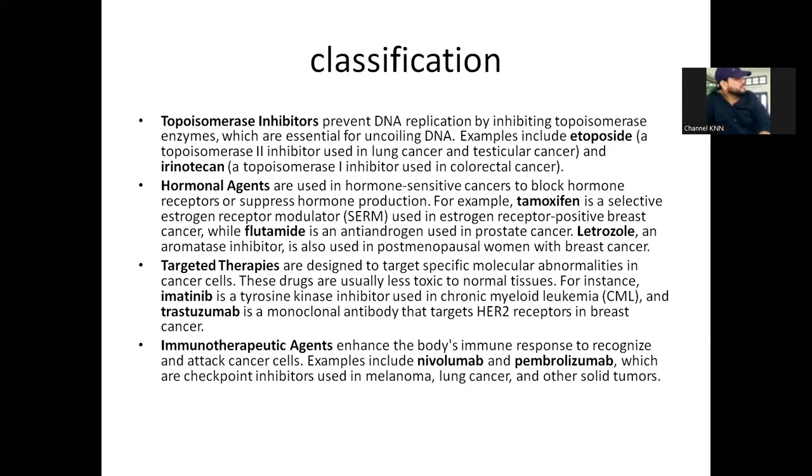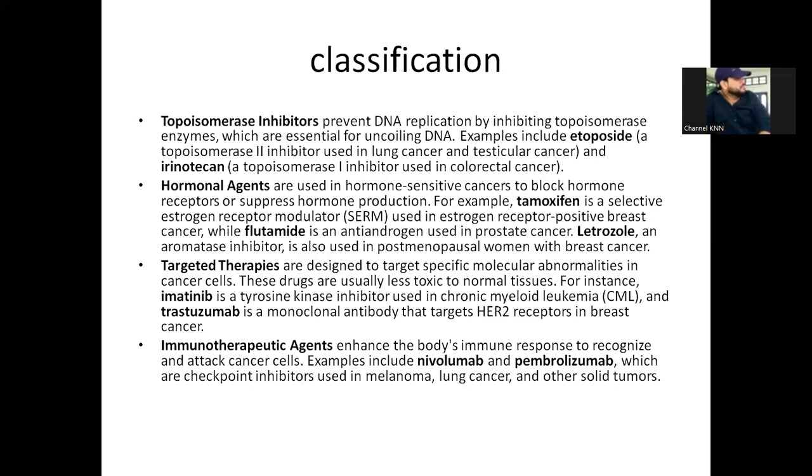Immunotherapeutic means which enhances the body's immune response for recognizing, attacking and destroying the cancer cells. The examples of immunotherapeutic agents include nivolumab and pembrolizumab. These act as checkpoint inhibitors which are used in melanoma, lung cancer, and other solid tumors.